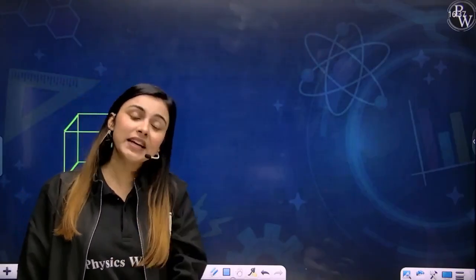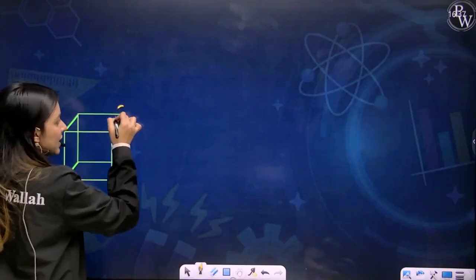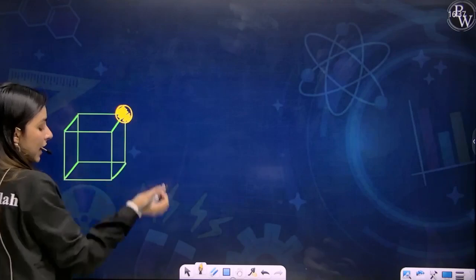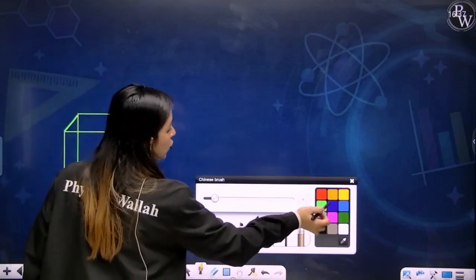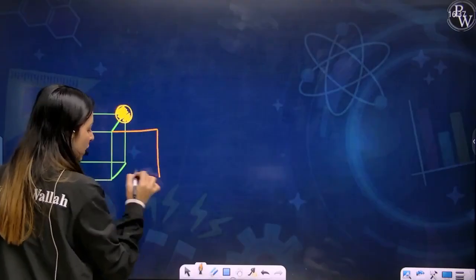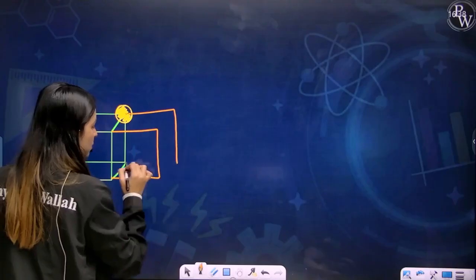Now if your ball is present at the corner, how much part of it is effectively inside the unit cell, that you have to find out. If I consider this as my room, can I say that this is my ball present? Yes, ma'am. Now let's try to find out how many atoms are present. See, here also adjoining this particular room, you have another room.